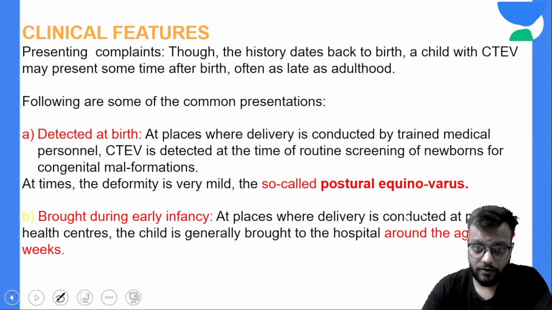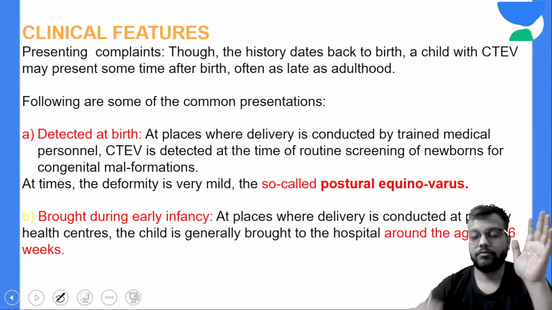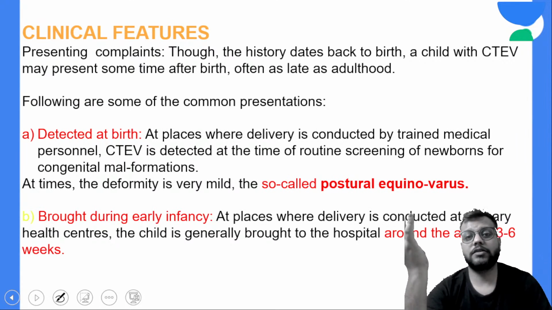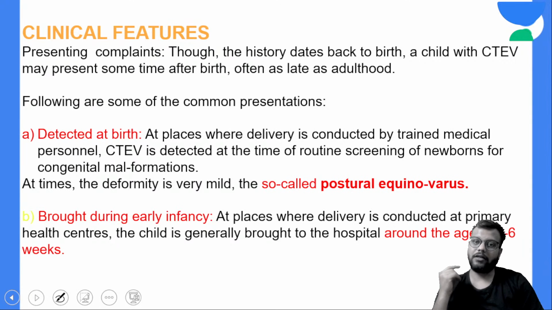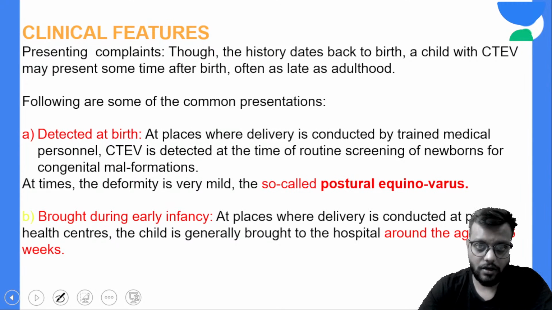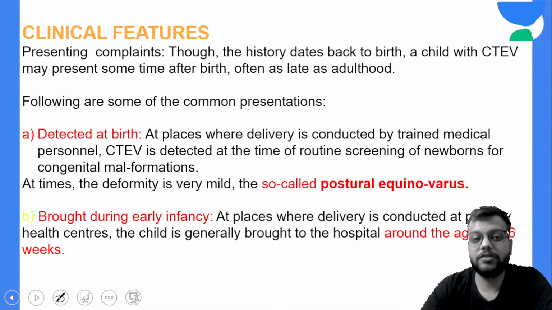Now, clinical features. The deformity is the main clinical feature, and it is very easy to diagnose clinically. Due to the increased prevalence of deliveries by healthcare workers and medical officers, the diagnosis is becoming easier and earlier.